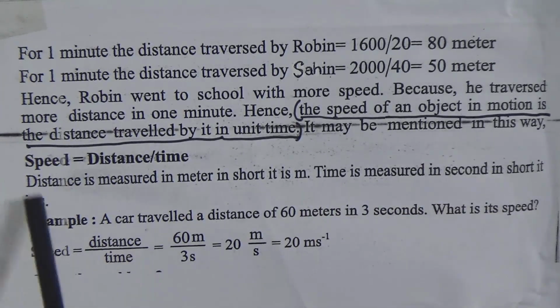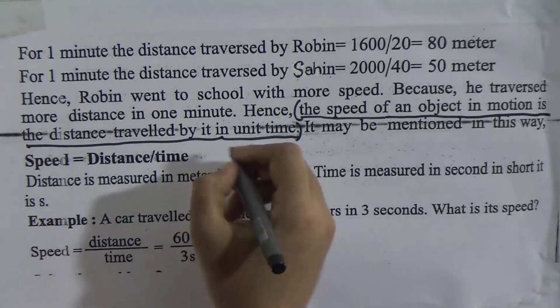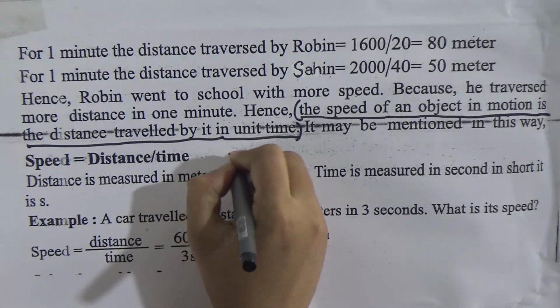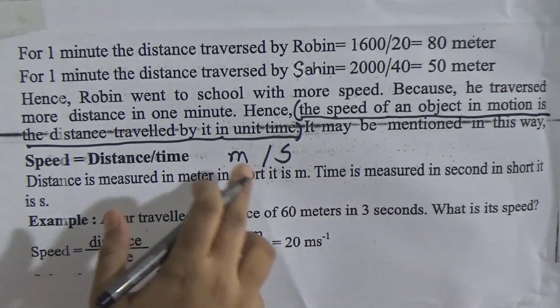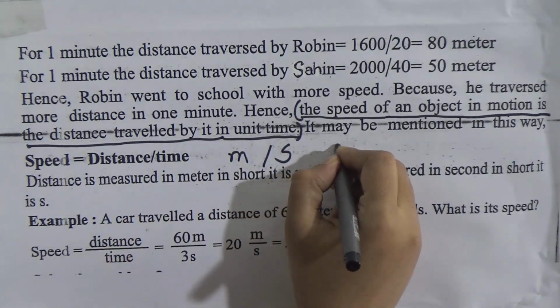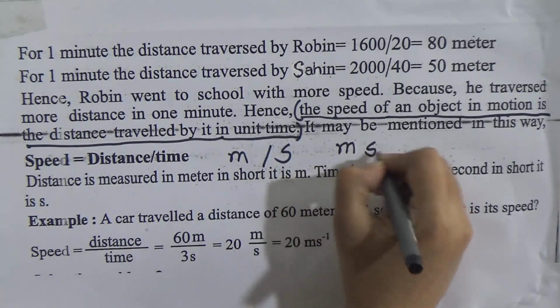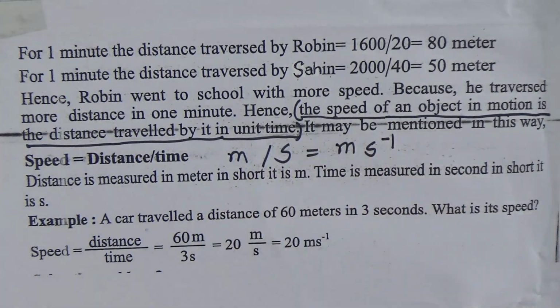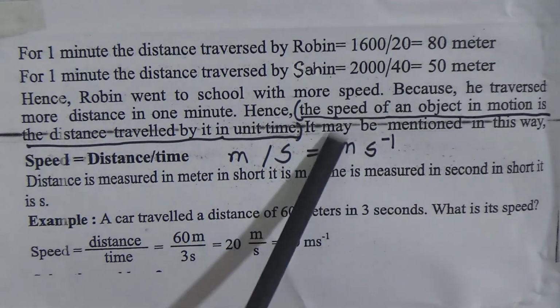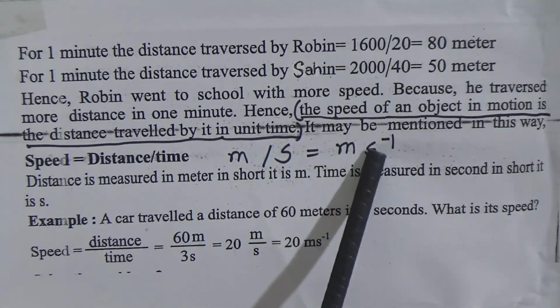In short, it is written as s. Then we can write meter per second. This is the unit of speed.